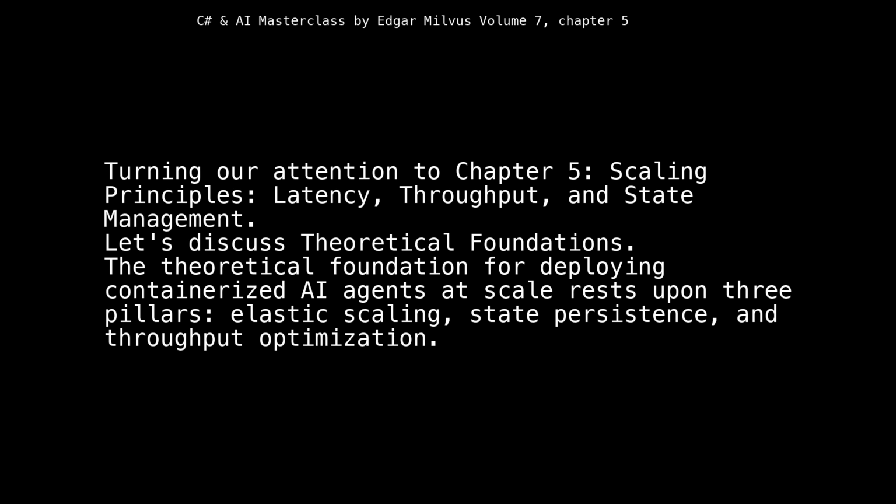Turning our attention to Chapter 5, Scaling Principles, Latency, Throughput, and State Management. Let's discuss theoretical foundations. The theoretical foundation for deploying containerized AI agents at scale rests upon three pillars: elastic scaling, state persistence, and throughput optimization.